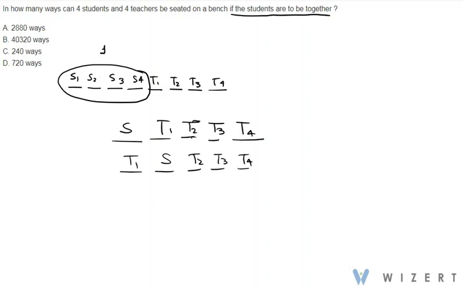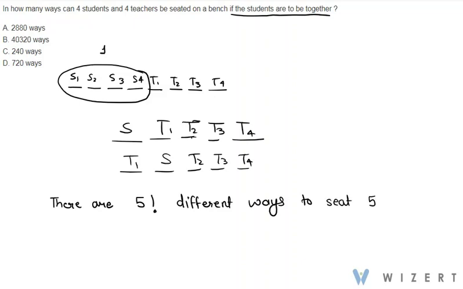So there are 5 factorial different ways to seat 5 people as above. Now we have considered all the students to be one person, but these 4 students can